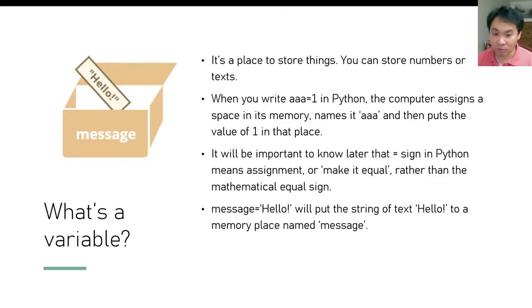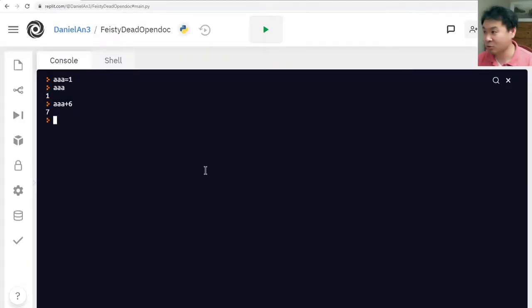All right. So back to repl.it. Let me show you what I meant about the equal sign. If I want to ask is AAA equal to 1, then the mathematical equal sign actually uses 2 equal signs. It says it's true, right? And if I ask is AAA equal to 2, then it says false, of course, because AAA is 1. It's not equal to 2, right?